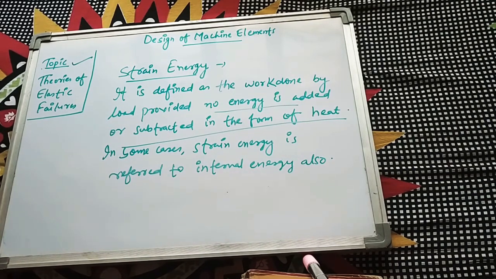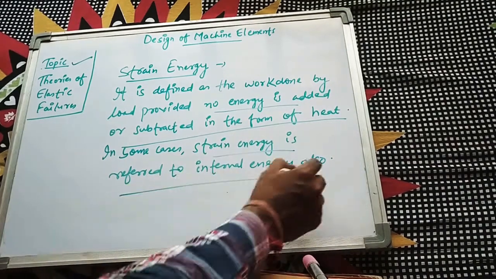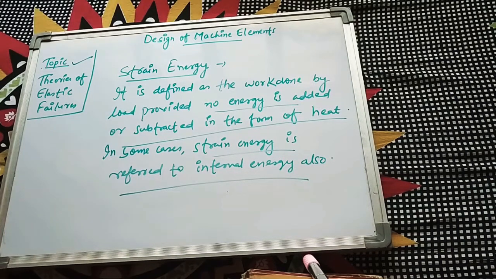This type of energy is known as strain energy. In some cases, strain energy is referred to as internal energy also. What is internal energy? The internal energy is a form of energy which is stored inside a body when some amount of work is done on that body or object.